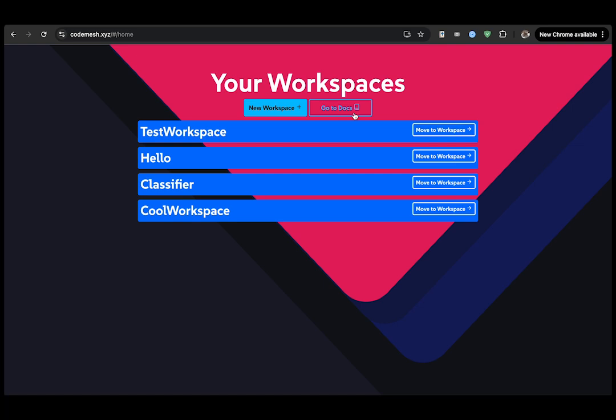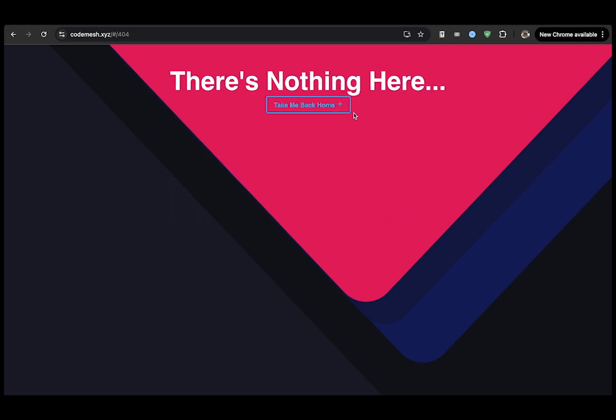And the documents page is not ready yet, but once it's ready, this button will be enabled, and if you click it, it will redirect to something like docs.codemesh.xyz, where we have videos and explanations about different types of models and the collapsible data, about different CSV files we're using, how to customize your data, how to interpret and modify your data, all of this different stuff. But right now we don't have it, so it says there's nothing here.